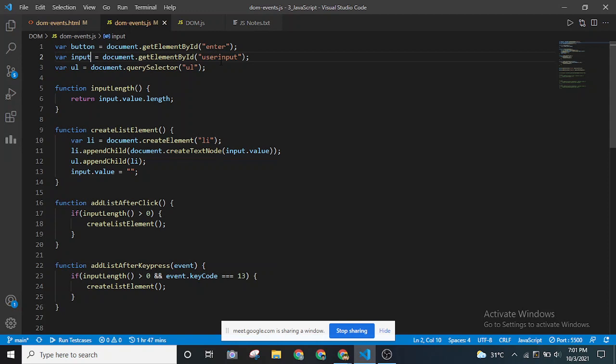Similarly for the UL tag as well. UL is nothing but the unordered list tag. So I'm getting that using query selector, and I'm passing the UL. We can also use get element by ID or class name over here, but as we don't have anything specified, we can directly use query selector, which will only require the name of the tag. So these are the first three lines.